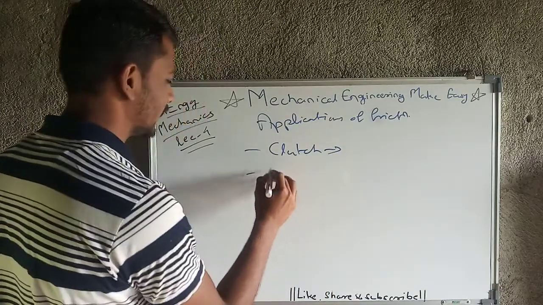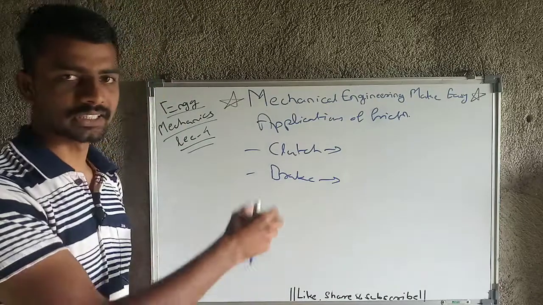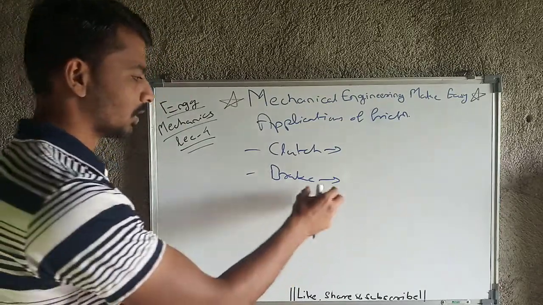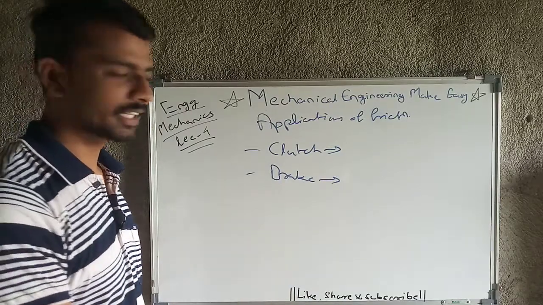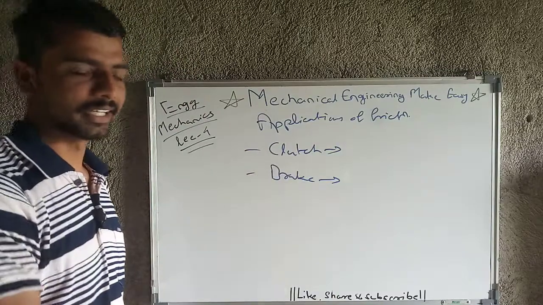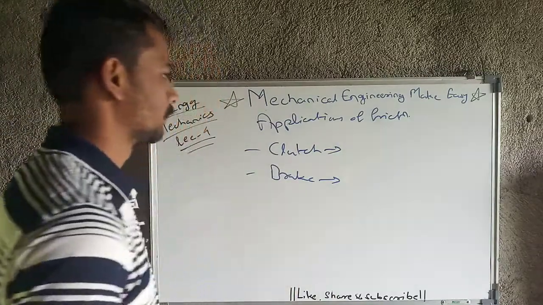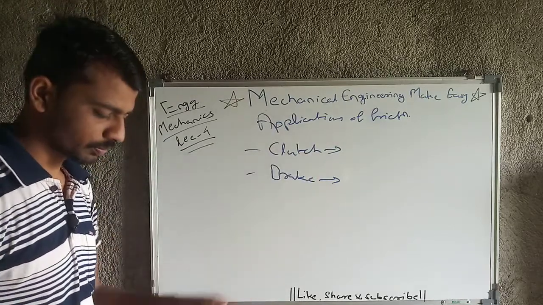Then next is brake. In case of brake also the friction is desirable, because with the help of friction itself we are converting kinetic energy into heat energy, and the motion of the vehicle will be decreased. That is one very great example of applications of friction: clutch, brake.